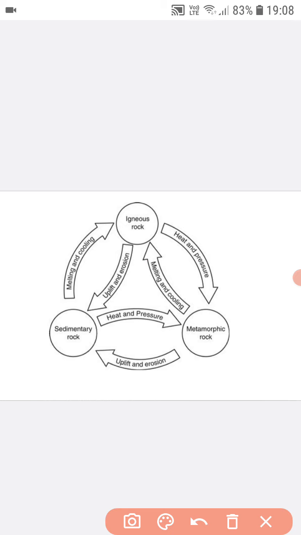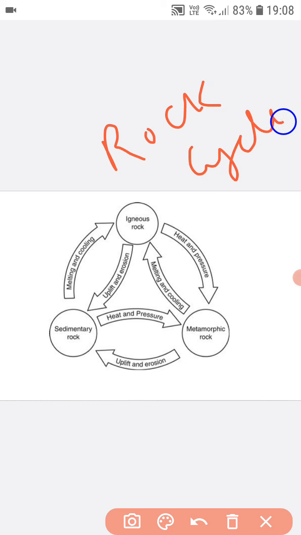Okay, this is the rock cycle. First we can say it starts with igneous rocks, because these are primary rocks. Due to excessive heat, these change into metamorphic rocks. Metamorphic rocks then get uplifted or eroded and then deposit in various forms. This is called sedimentary rocks. Again, sedimentary rocks melt or cool and change into igneous rocks. Or sedimentary rocks, again by heat or pressure, change into metamorphic rocks. So this is basically a cycle.